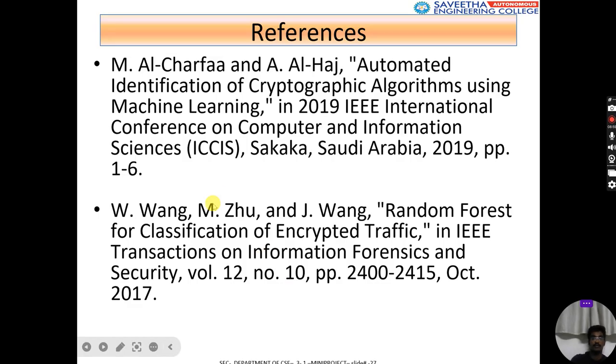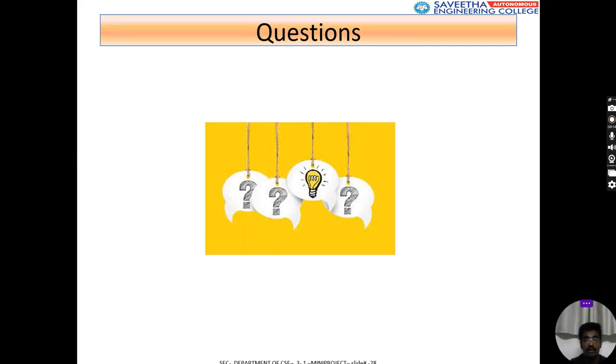For references, I have used Al-Charfas and Al-Arch, automated identification of cryptographic algorithms, and random forest classification by Mr. Wong, Mr. Zhu, and Mr. Wong. You can post your questions.